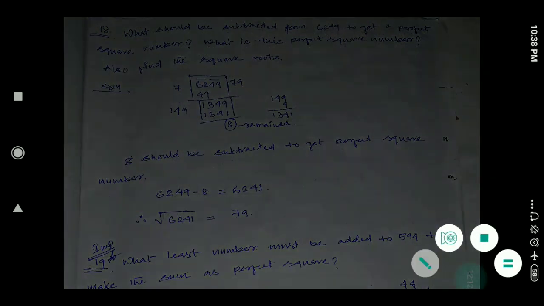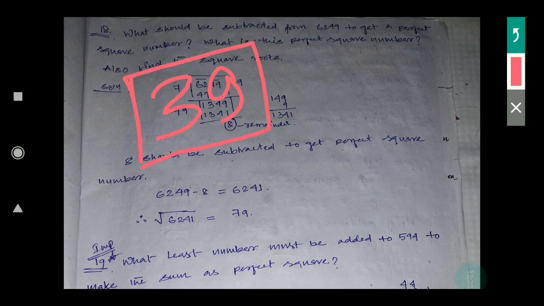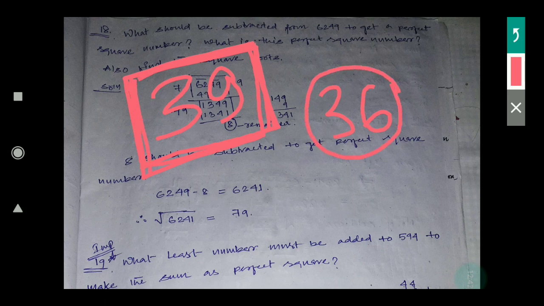Okay, so for these questions I am giving you one simple question. Suppose you have been given 39, and the question asks what should be subtracted from this to make it a perfect square. First of all tell me, nearer to 39, what perfect square number is there? 36 is there. We know that the perfect square number nearer to this number is 36.